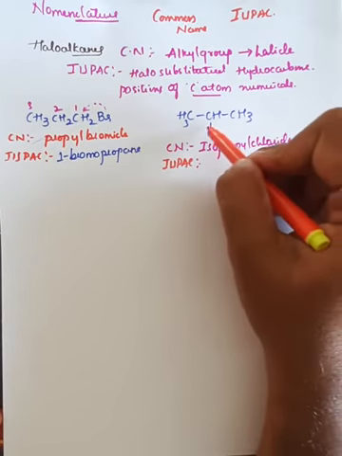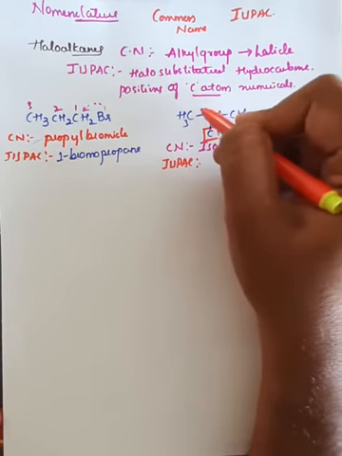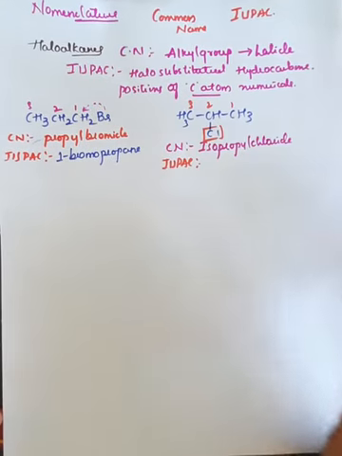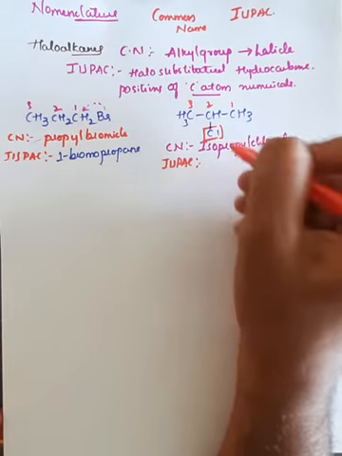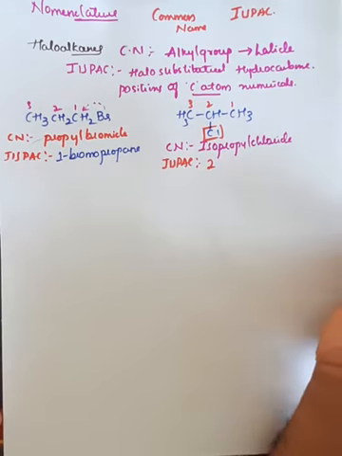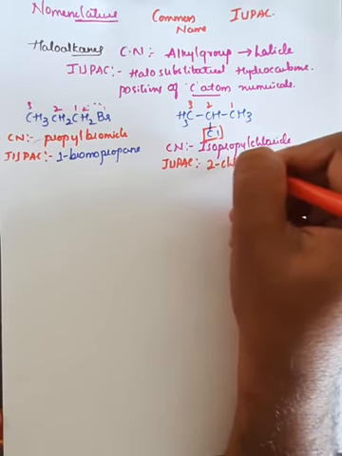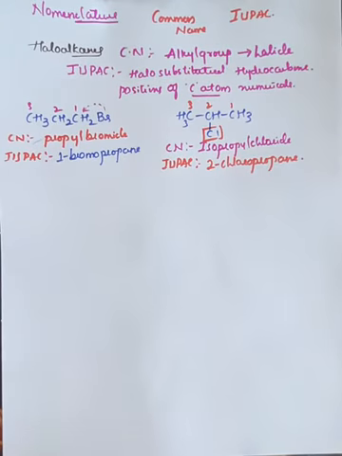Since the chlorine atom is in between, we can number from this side also. If you take from this side, this is the first carbon atom, the second carbon atom, and this is the third carbon atom. Therefore the chlorine is attached to the second carbon atom, so we can call it 2-chloropropane. This is very important.